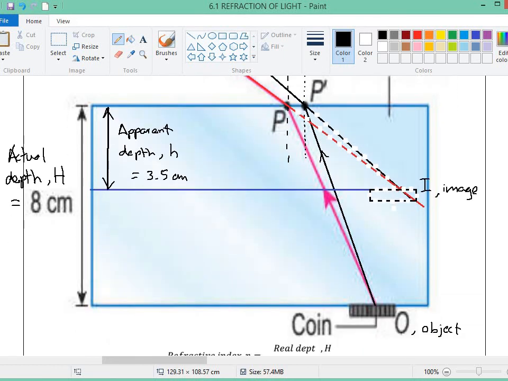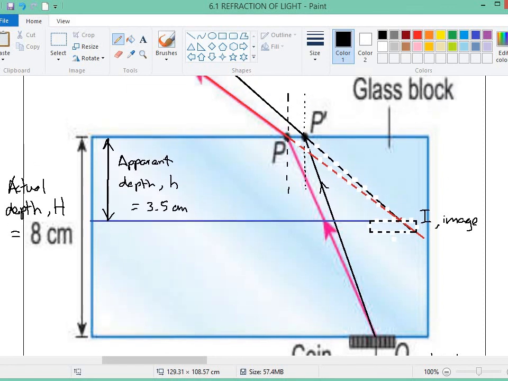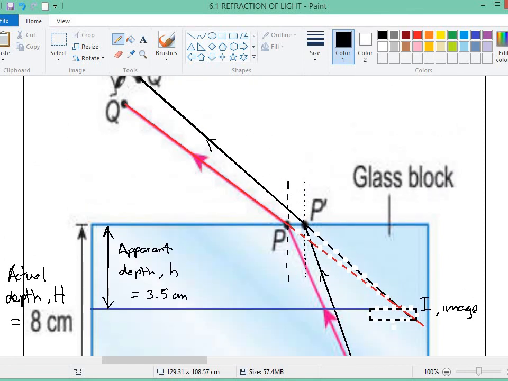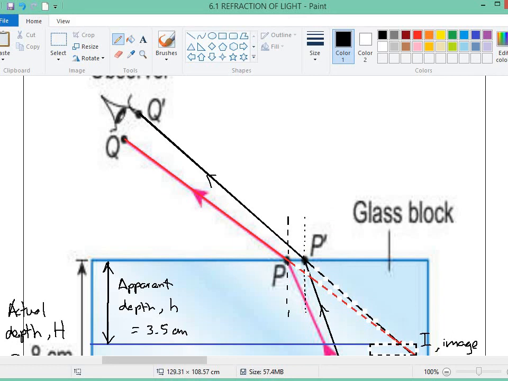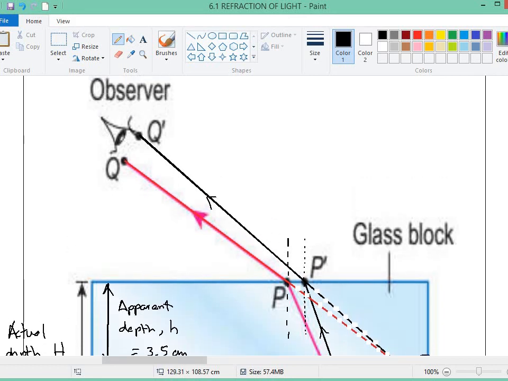So that means it looks like the image is 3.5 centimeter under the glass block. Then the image will look bigger, because it's nearer to the surface. Get the idea?